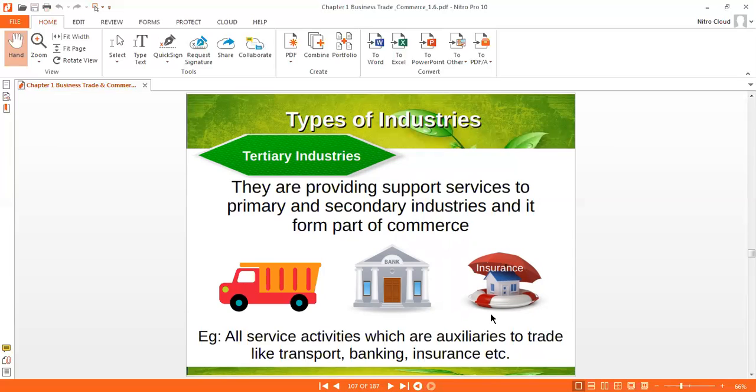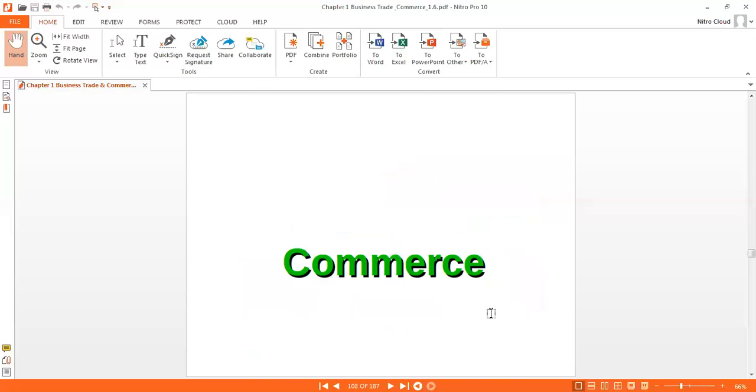So all the service activities which are auxiliaries to trade, like transportation, banking, insurance, warehouse, godown, communication, all these services are included in tertiary industry. They provide support service to the primary and secondary industry. Again, one question comes in exams. Okay, which industry provides support service to the primary and secondary industry? So tertiary industry provides support service to the primary and secondary industry.